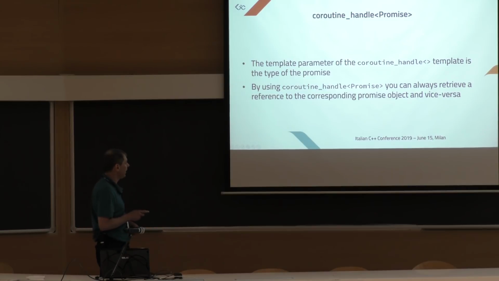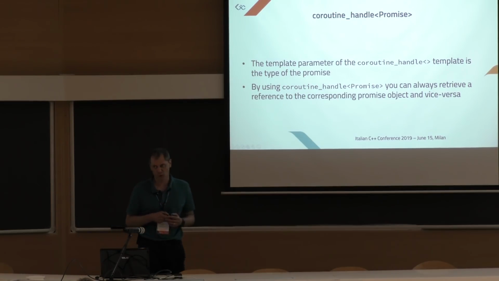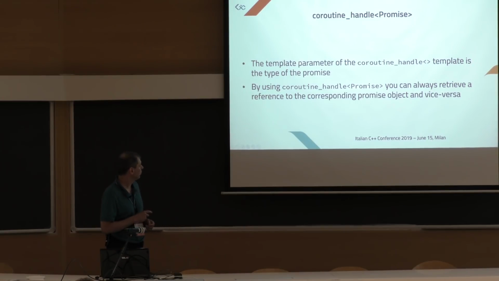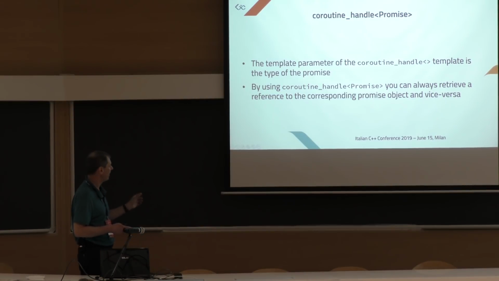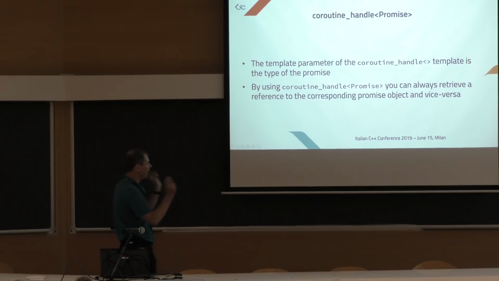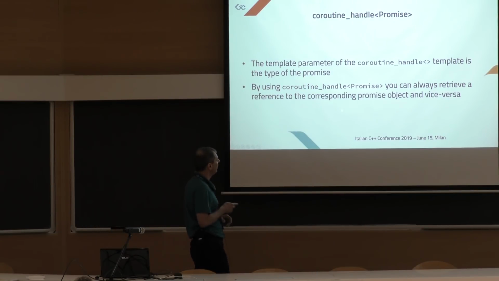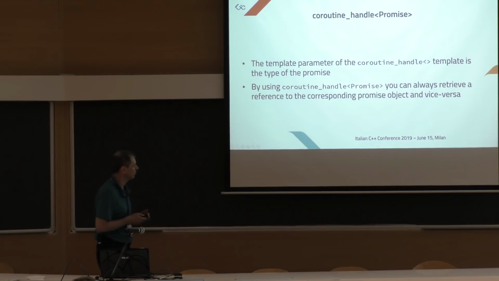We started by introducing this coroutine handle, but I didn't tell you what the template argument is. The type of the template is the type of the promise. If we specify the promise as the template argument of coroutine_handle, we make it possible to pass from the promise to the handle and vice versa. So there is a one-to-one relationship between the promise and its handle.